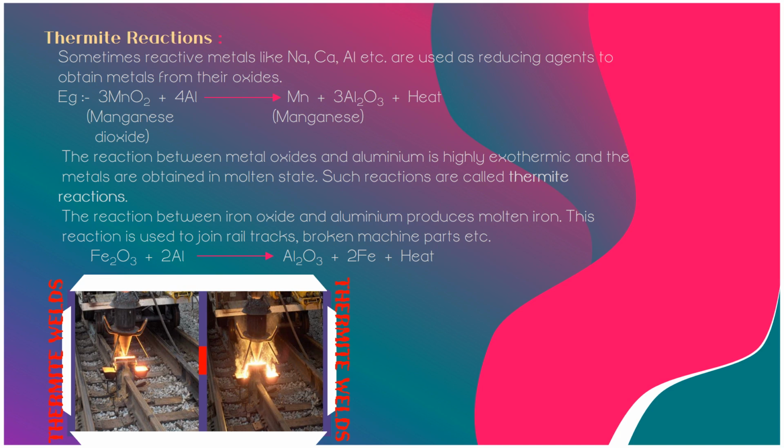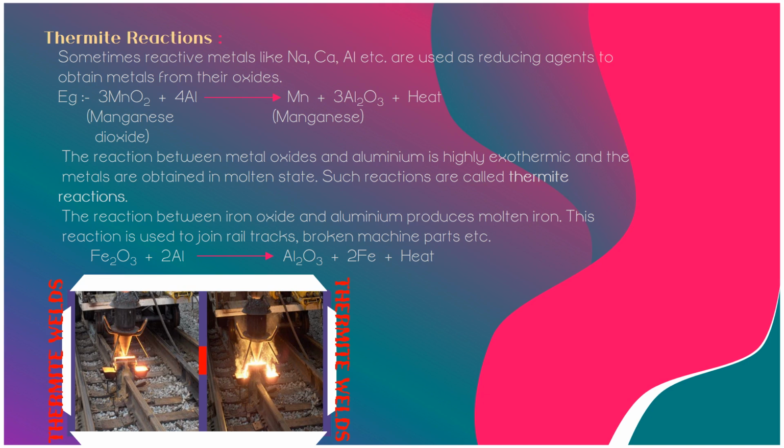and the reaction taking place is known as thermite reaction. That means thermite processes are highly exothermic and a large amount of heat is evolved. The amount of heat evolved is so large that the metals are produced in the molten state. So the first example is the extraction of manganese by the thermite process.